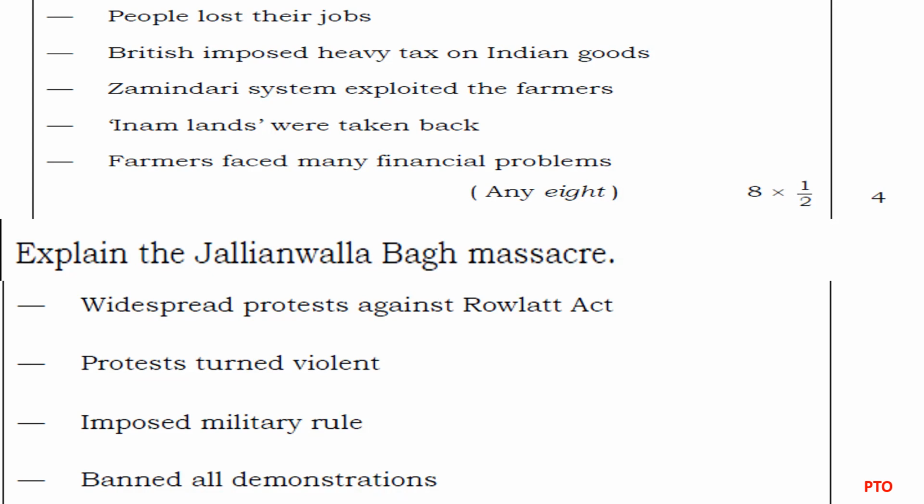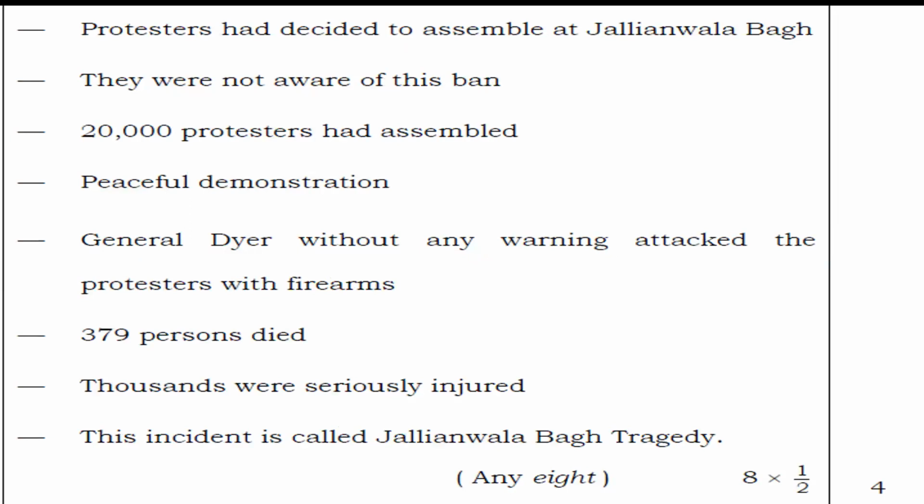Okay, the next optional question's answer is: explain the Jallianwala Bagh massacre. The points are widespread protest against the Rowlatt Act, protests turned violent, it imposed military rule, it banned all demonstrations. Protesters had decided to assemble at Jallianwala Bagh. They were not aware of this ban. 20,000 protesters had assembled there.